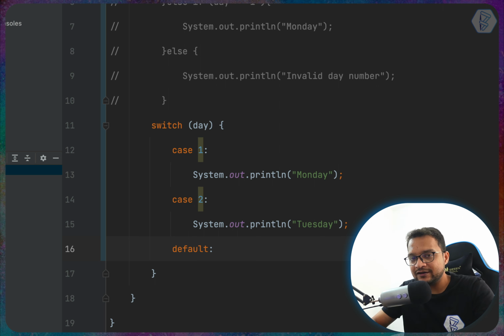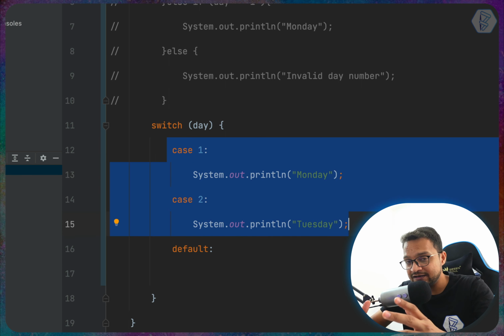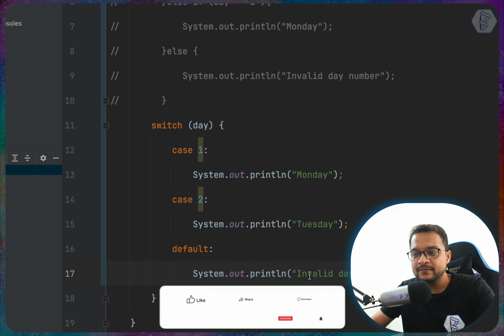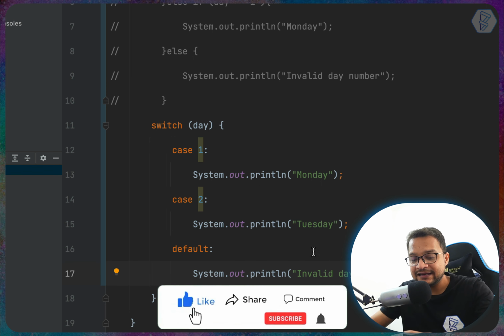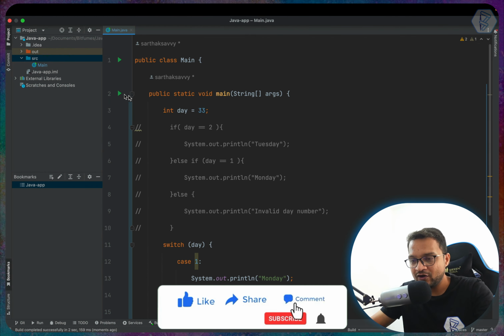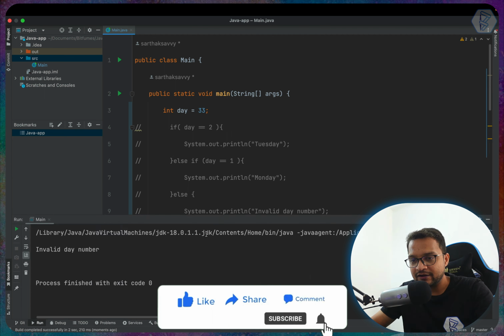Default says that if none of the conditions match, then I'm going to do this thing. So let's run it, and it should say invalid day number. We are running and we get invalid day number.